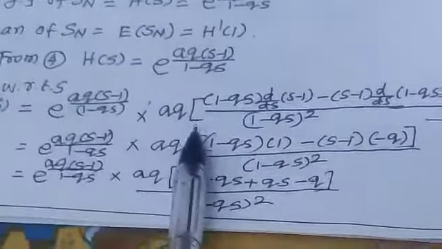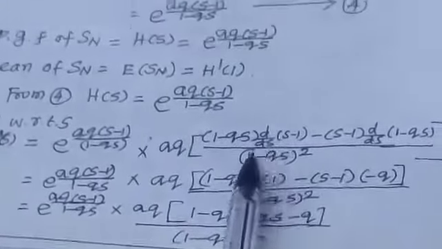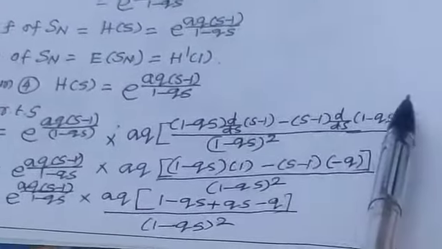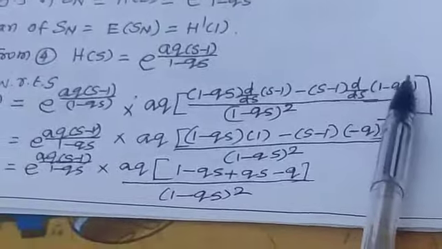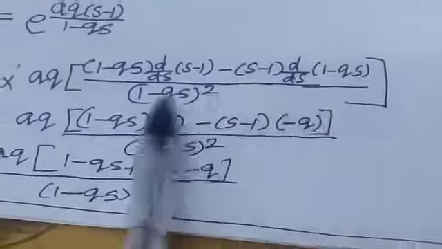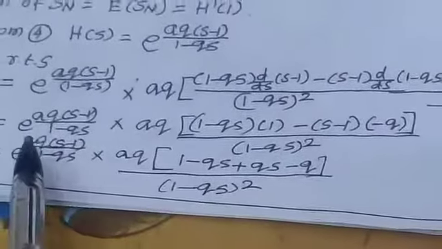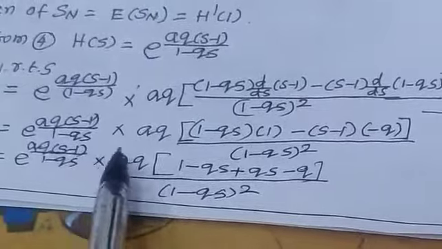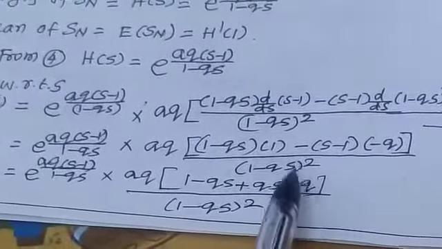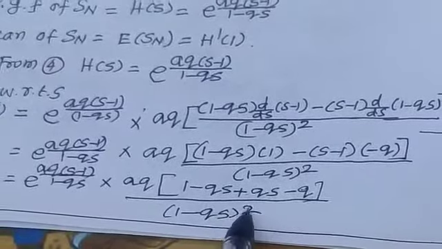So you write this part as it is in the previous step. The only differentiation is d by ds of (s minus 1) and d by ds of (1 minus qs). Differentiating with respect to s, this part is 1, this part is minus q. On simplifying, e power aq (s minus 1) by (1 minus qs), into aq, into ((1 minus qs) plus qs minus q) by (1 minus qs) whole square.